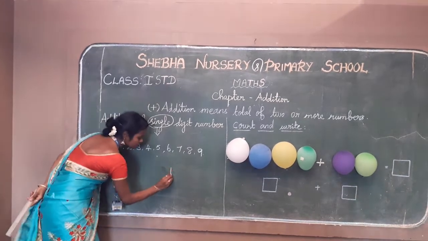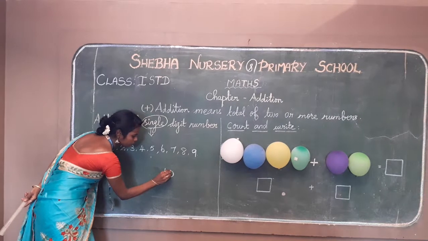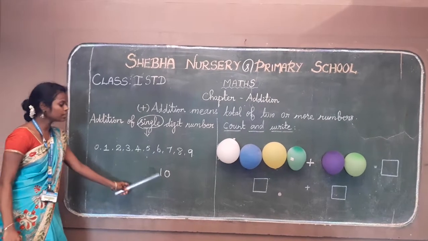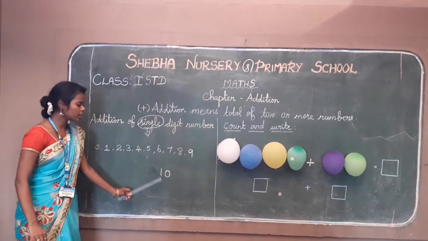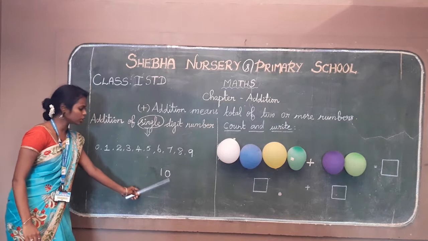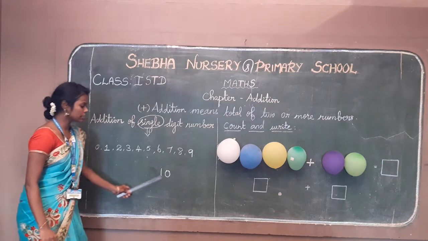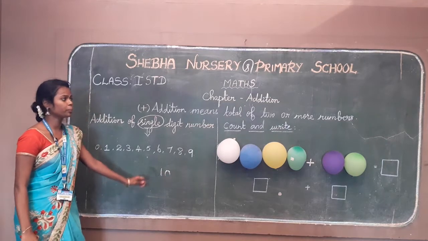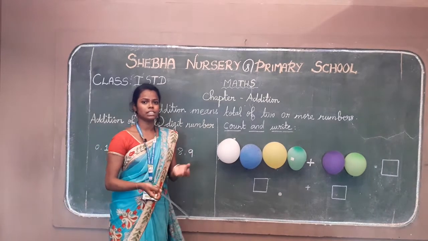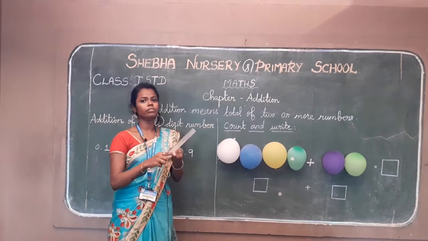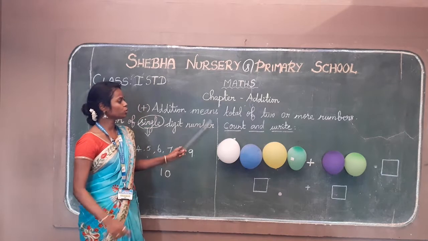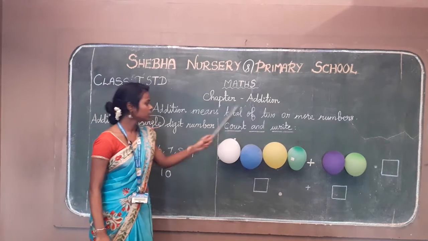Students, is this a single digit number or a double digit number? Yes, this is a double digit number. Here there are two digits, 0 and 1. So this is a double digit number. There are two types of additions, count and write, and vertical addition. Now we are going to see count and write.